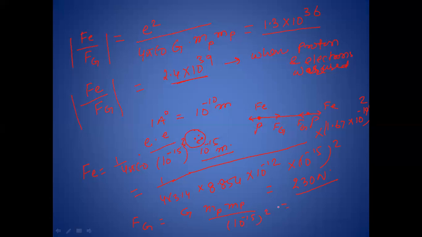Putting the mass of proton as 1.67 into 10 to the power minus 27 kg, and gravitational constant G as 6.67 into 10 to the power minus 11, we get approximately 1.9 into 10 to the power minus 34 Newton. So you see how small the gravitational force is between two protons and how big the electrostatic force is. That is a very big value, and this is a very small value.